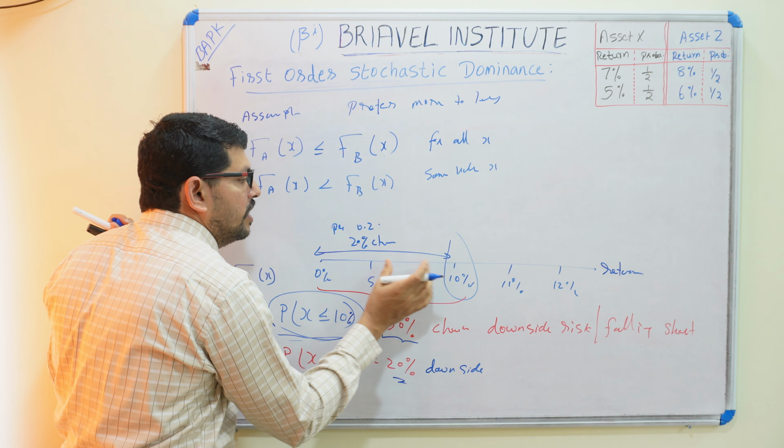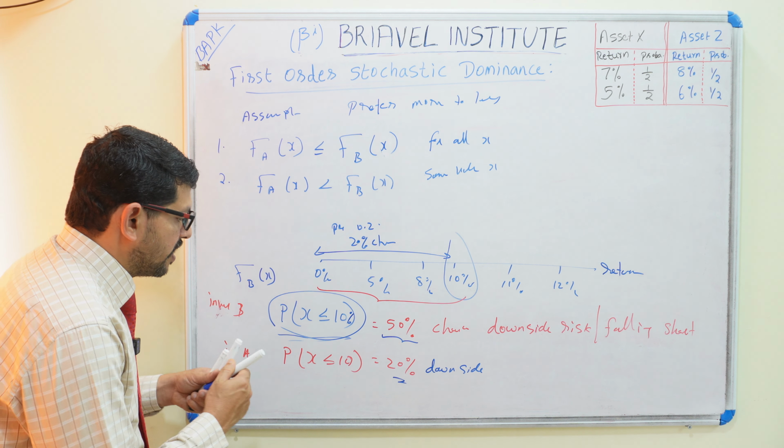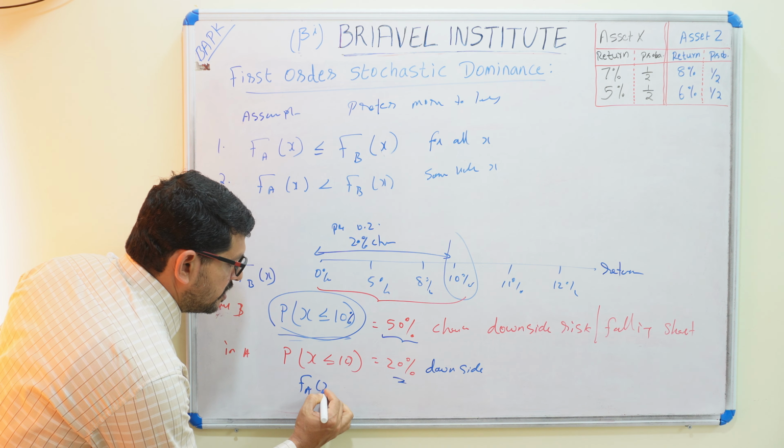Then which investment will the customer select? Now you see in these investments, where is the higher risk? Investment B has higher risk, because a 50% chance is a downside risk. This one we can call F of BH. Here we can call F of AH. F of AH is a cumulative probability.